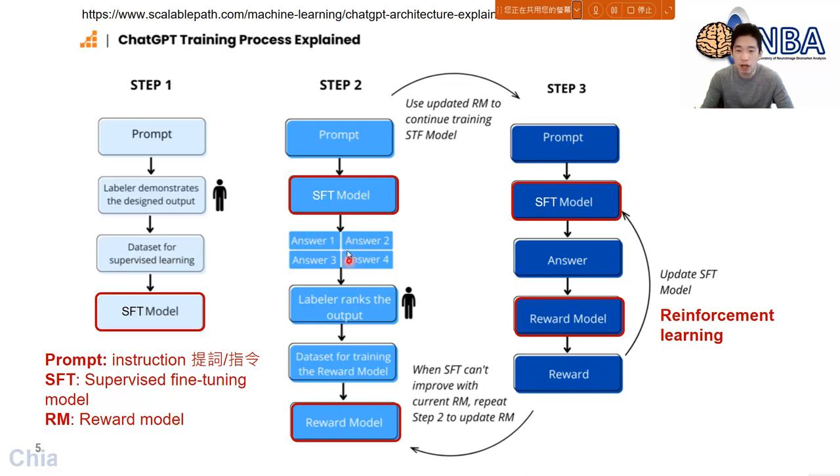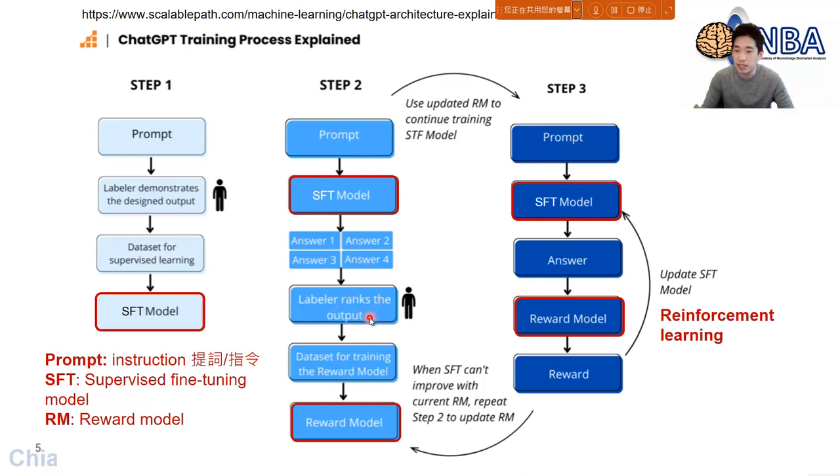But I want to emphasize that now all the answers are generated by the machine, not by a human. However, we will ask a human being to rank which answer is the best one, which is the second best, the third one, and the final one. So the laborer, the human being, takes responsibility for ranking the answers.